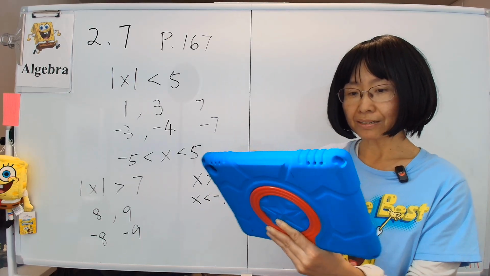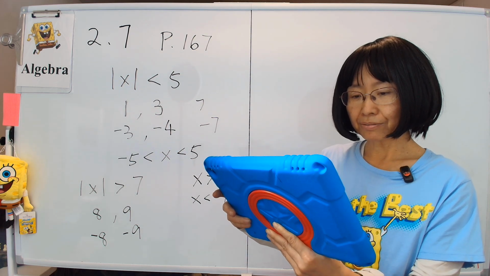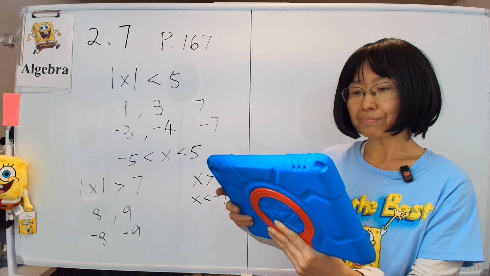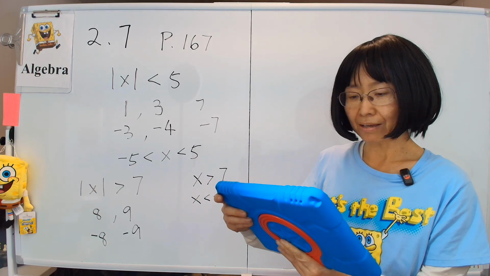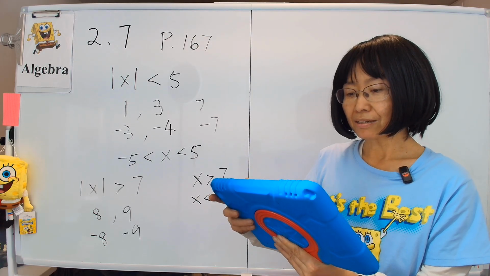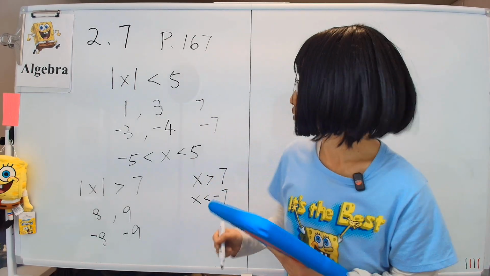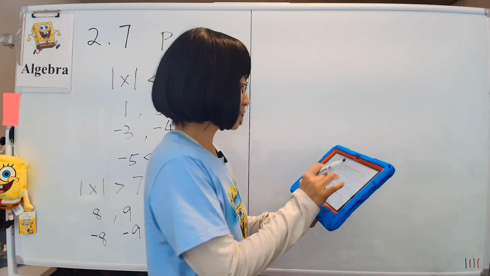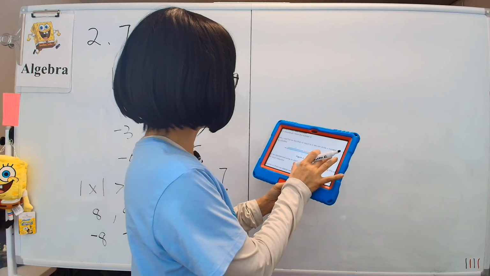Either one will work. All right, so example 9 says describe all values within a distance of 4 from the number 5. So what that means is we'll draw the number line.